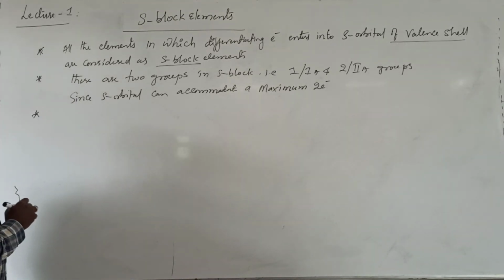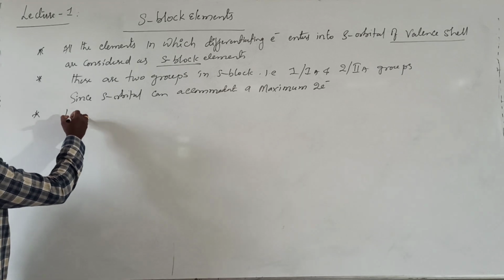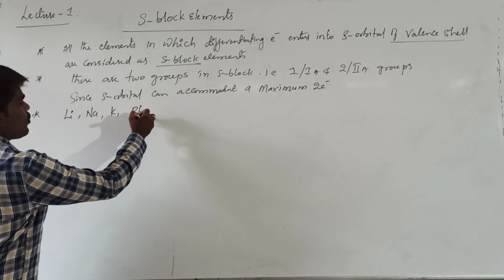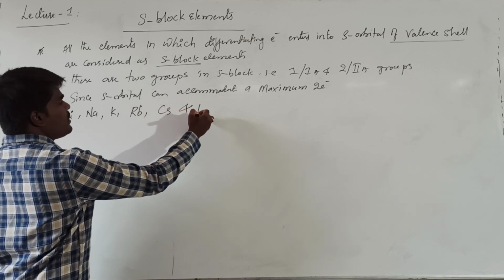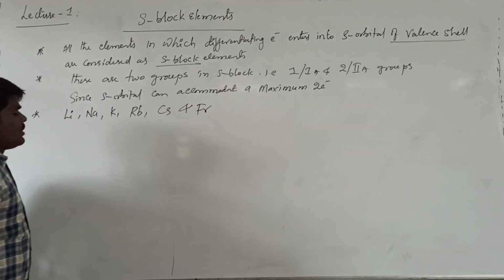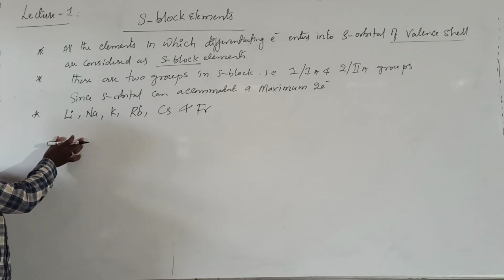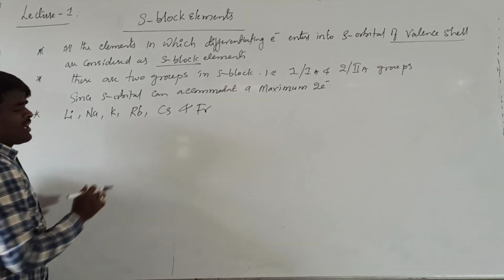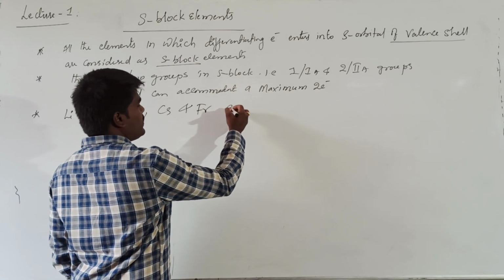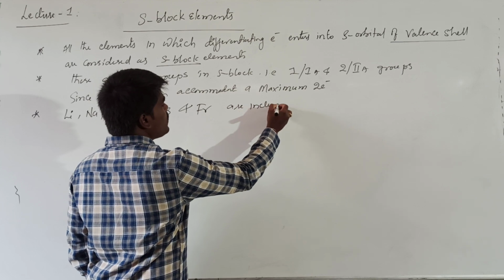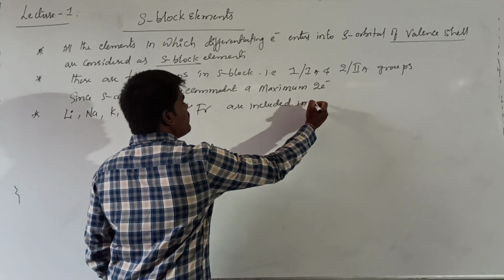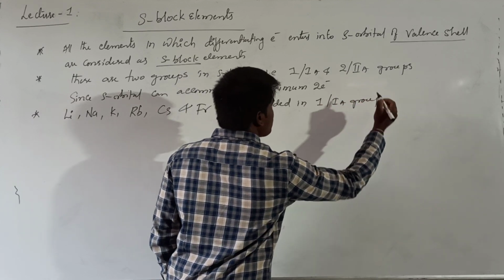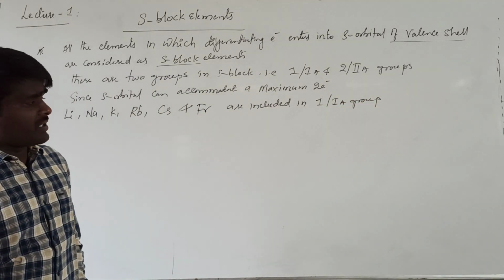Generally, the elements such as lithium, sodium, potassium, rubidium, cesium and francium are included in the first group or group 1A because of their general valence electronic configuration.